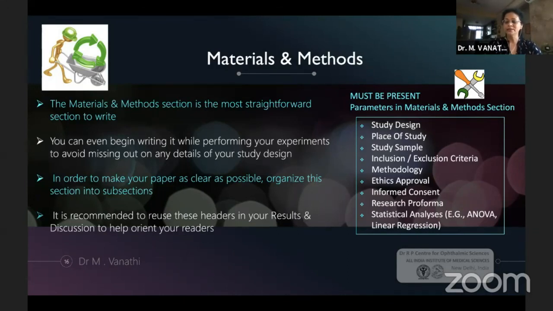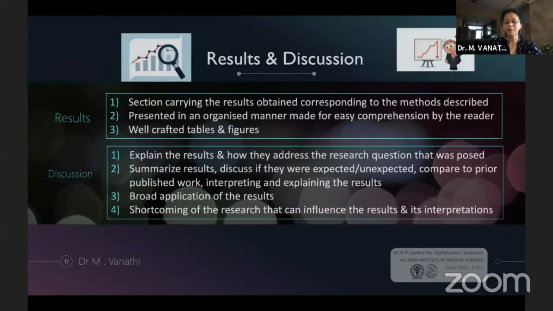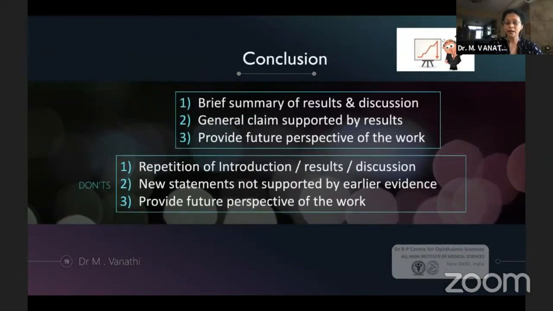Always analyze and explain the statistical tests which have been applied, to show that they have been aptly selected and are appropriate to your data parameters. Your results should discuss the results of all the methodological tests which you had elaborated earlier, and your discussion should discuss these results and draw conclusions on what inferences these results are arriving at based on your research factor. So the conclusion should summarize your results and your discussions.